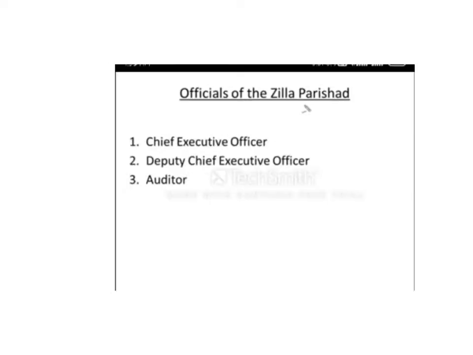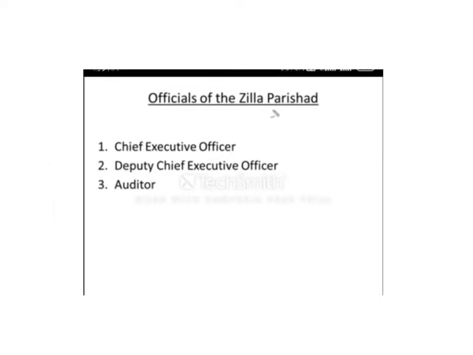Now, who are the officials of Zilla Parishad? The chief executive officer, deputy chief executive officer, and auditor. So these are the three officials. The chief executive officer executes the work of the chairman. If the chairman gives orders or makes policies for a district or for that Zilla Parishad area, then the chief executive officer executes those things.